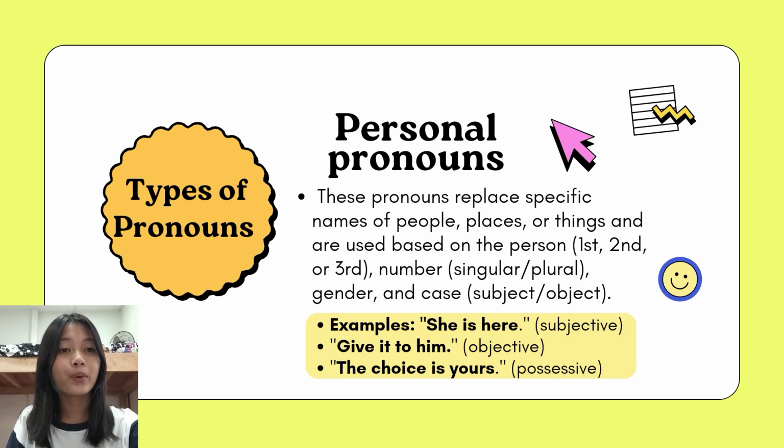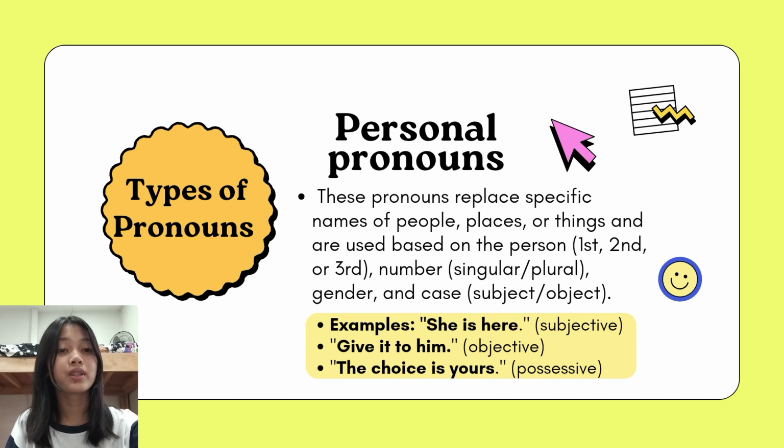Let's have an example of a subject pronoun first. Subject pronouns are used as the subject of a sentence. For example, "She is reading a book." Next are object pronouns. Object pronouns are used as the object of a verb or preposition. For example, "The teacher called me."